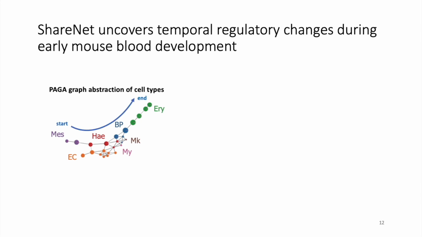We also looked more closely at the path of 10 cell types, connecting mesodermal cells at the beginning of the developmental trajectory and erythroid cells at the end. In particular, we wanted to find edges that are stably activated or deactivated during the course of differentiation in order to detect important changes in network rewiring that contribute to changes in cellular identity.